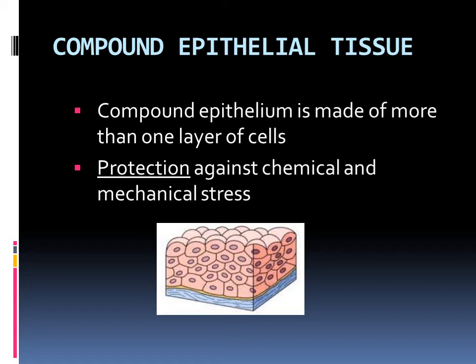And its major role is, since many layers are there, mostly it is doing the protection function. Since it is a thick membrane, it is doing a protection function, but it has limited function for secretion. So the second point mentioned there is that it provides protection against chemical as well as mechanical stress. Let us go on to the types of this compound epithelial tissue.